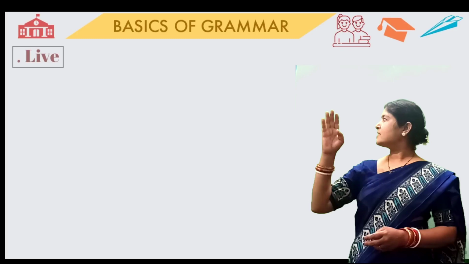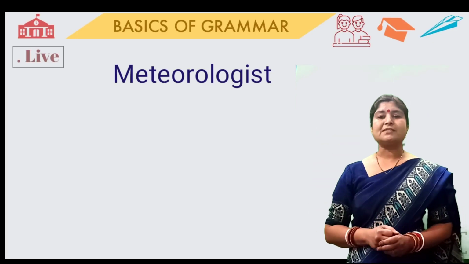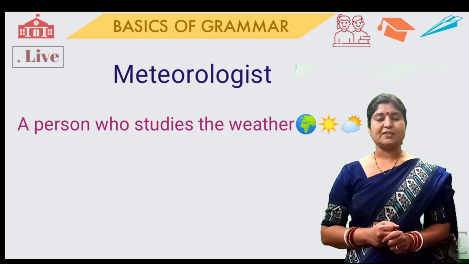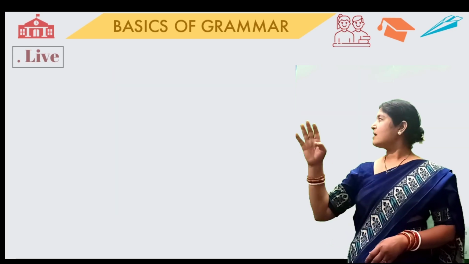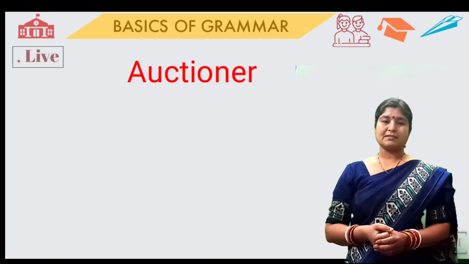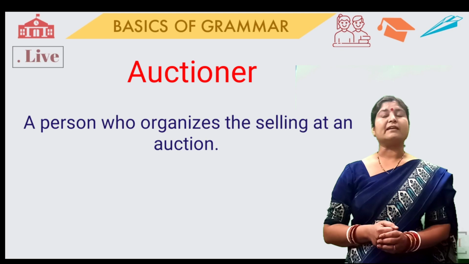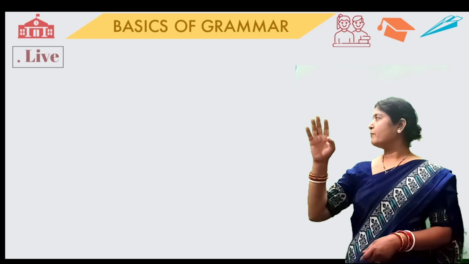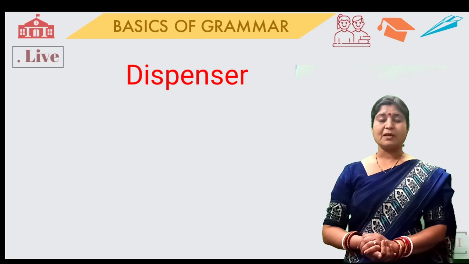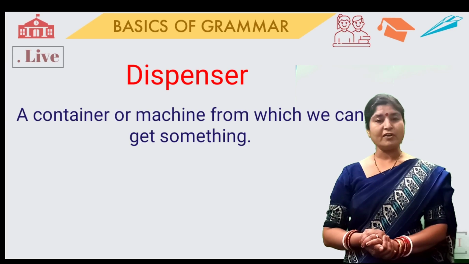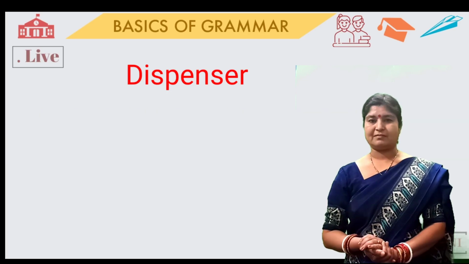Number 3, that is meteorologist. Meteorologist, a person who studies the weather, is known as meteorologist. Number 4, that is auctioneer. Auctioneer, a person who organizes the selling at an auction. And number 5, that is dispenser. Dispenser means a container or a machine from which we can get something.